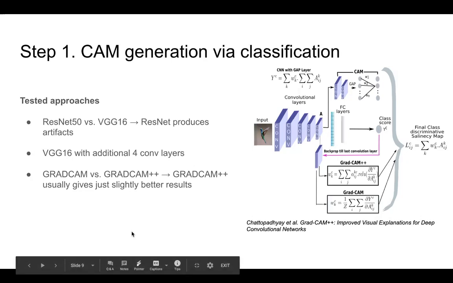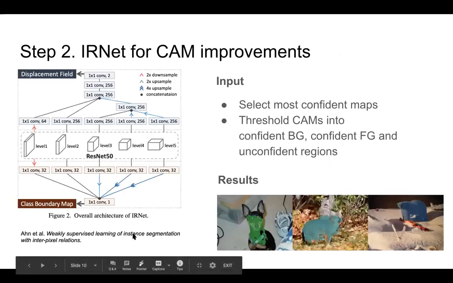Using the models from the first step, we generated CAM for all 400,000 images in the training set. And using the model confidence score, we selected around 42,000 images which have the best activation maps. We trained IRNet, a method originally developed for weakly-supervised instance segmentation, to improve the quality of our class activation maps. It helps to respect the class boundaries compared to the traditional class activation maps used in the first step.